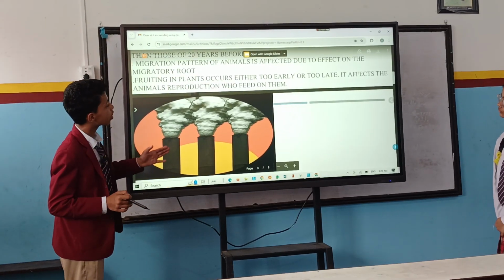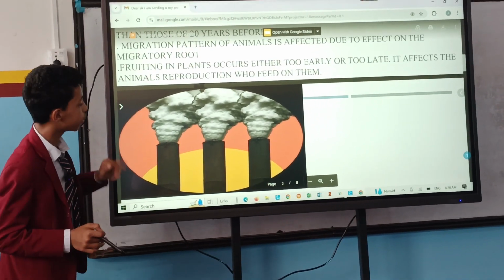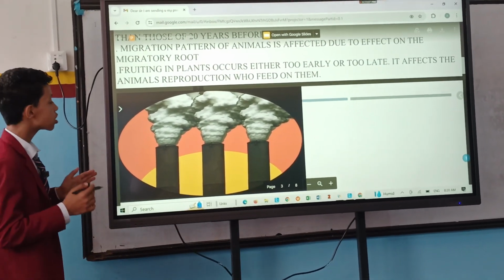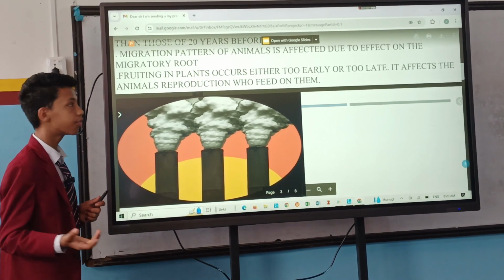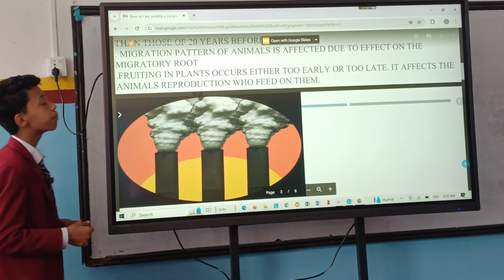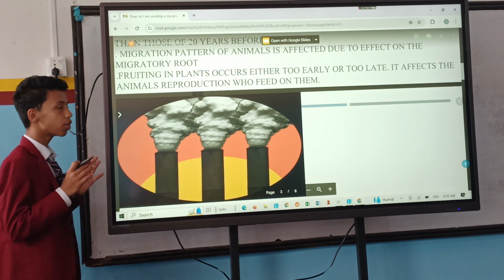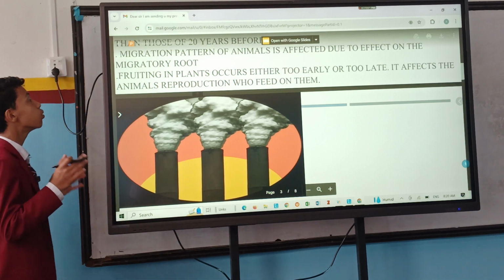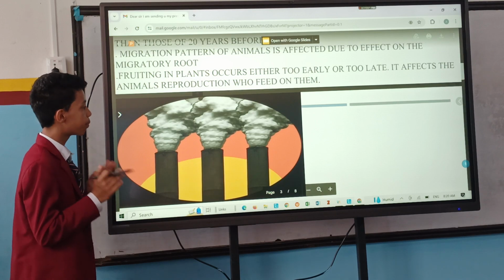Fruiting in plants occurs either too early or too late. It affects the animals' reproduction who feed on them. Because of global warming, fruiting of many fruits occurs very early or very late, and it impacts animals which have to feed their young and reproduce.